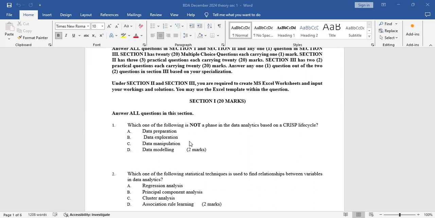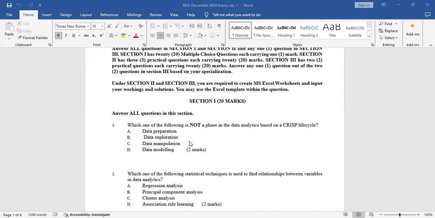So without much ado, let me go straight away to the question. So this is section 1 and it has 20 marks. So I'll read the question. So the instruction is that you answer all questions in this section. So number 1, which one of the following is not a phase in the data analytics based on a CRISP life cycle? So CRISP life cycle is a cross industry standard process for data mining. Yeah, so you have to know.